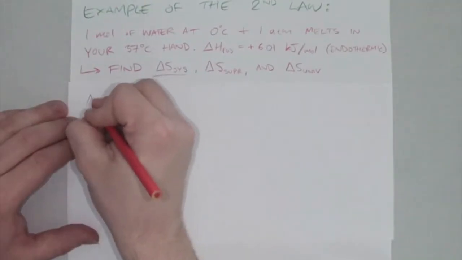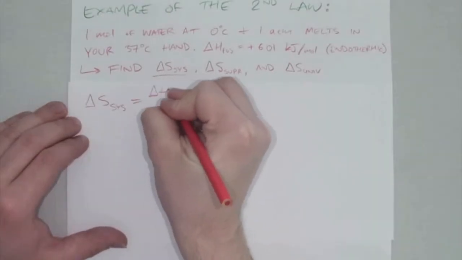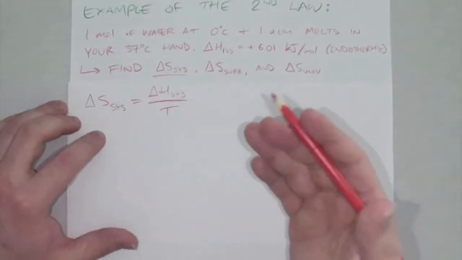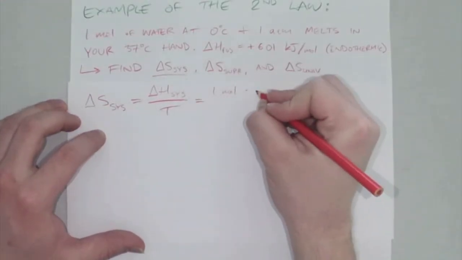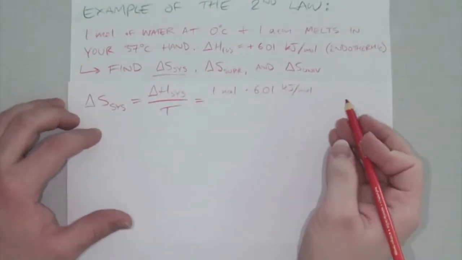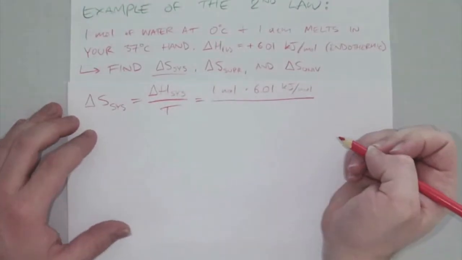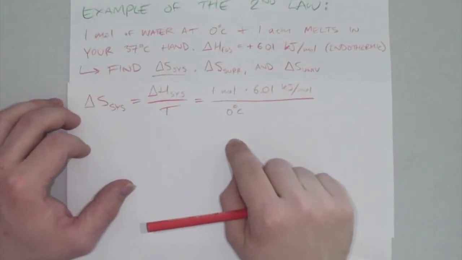So going back to the definition of entropy, we can say that it's the delta H of the system over the temperature. We're given the delta H in the system, so it's just that 1 mole times that 6.01 kilojoules per mole, and we have it positive because freezing it is an endothermic process. Then we have to divide that by 0 degrees, but we can't divide by 0, so what's going on?